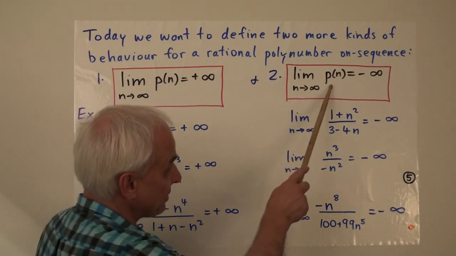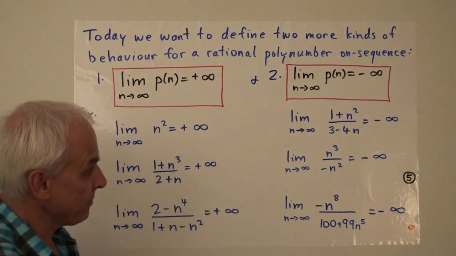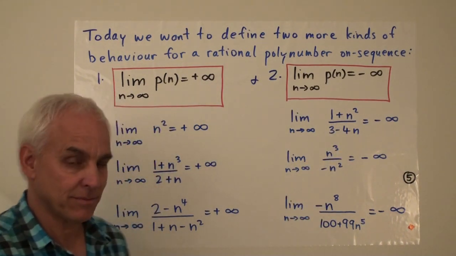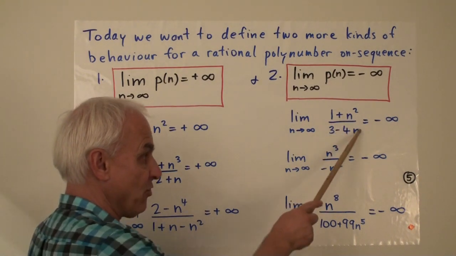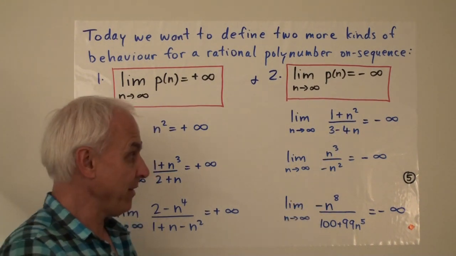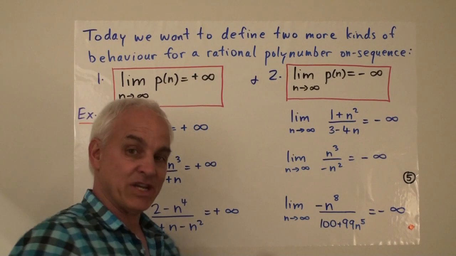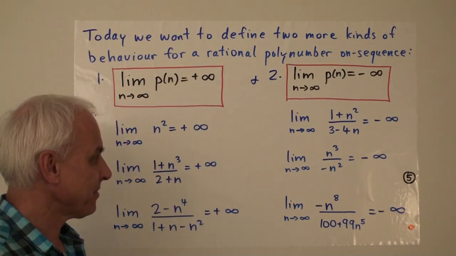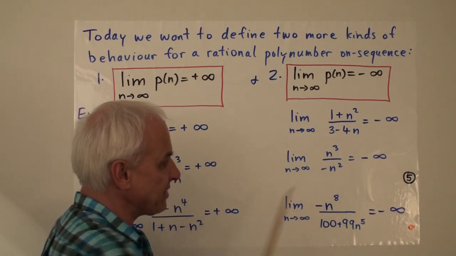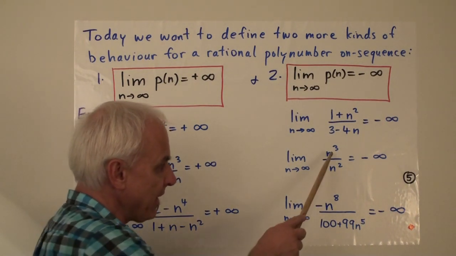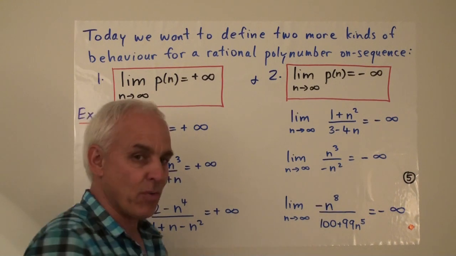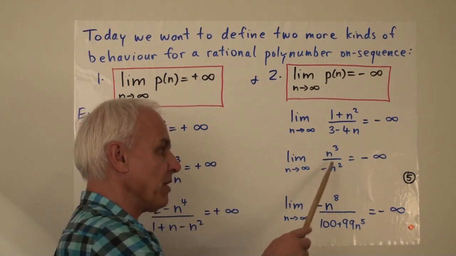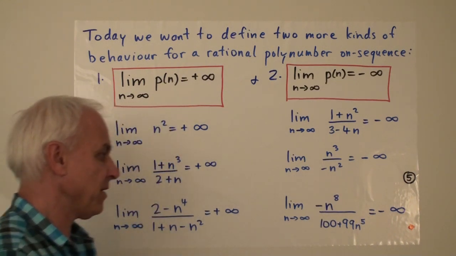Examples of when we have a limit going to minus infinity. Here will be 1 plus n squared over 3 minus 4n. If you plug in a very big value of n, like n is 1,000,000, then this number is a very large negative number. It's not a big positive number, it's a big negative number. Similarly, n cubed over minus n squared. The n cubed dominates the n squared, so it's big, but there's a minus sign floating around here, so we're actually going to go down to minus infinity.